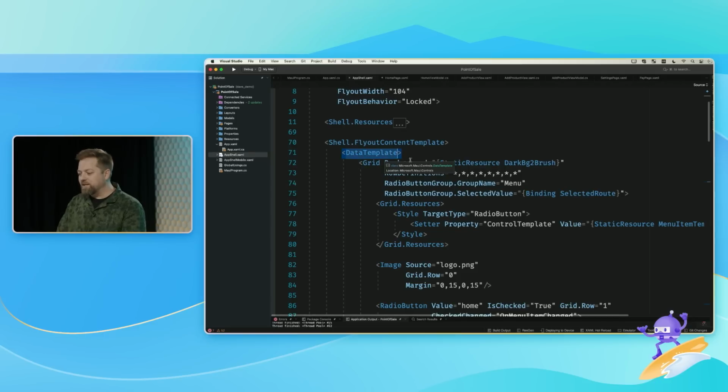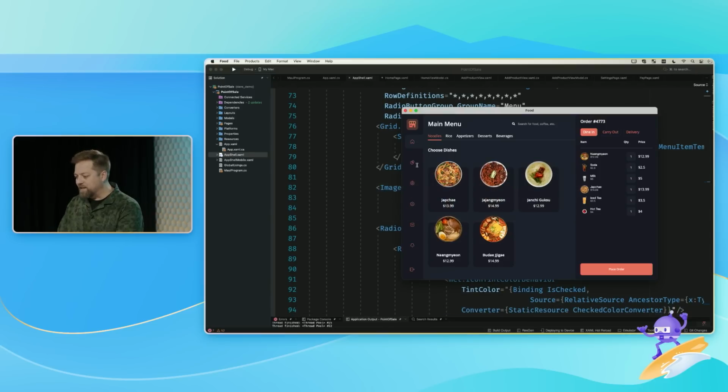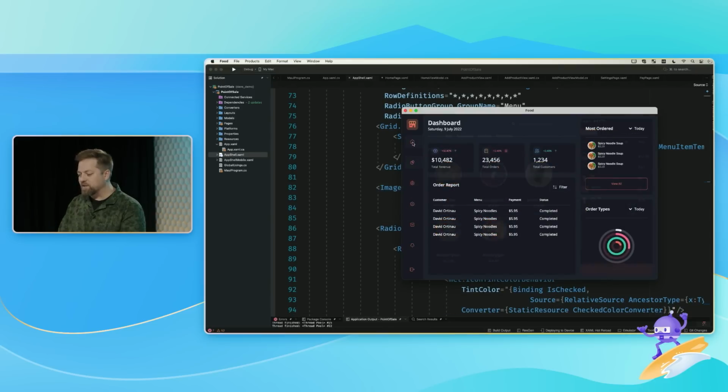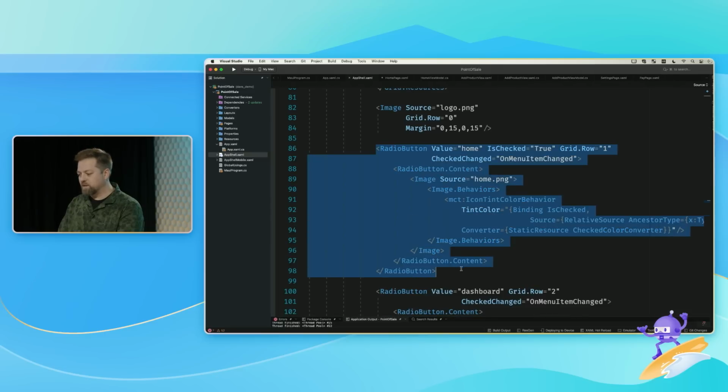Then I provide a data template to this flyout content and create it all myself. All of these icons are radio buttons, and you can see how I can switch between them and the state changes. The radio button has the distinct privilege of enabling control templates in the Maui toolkit, so I can completely templatize it, and because they are in a group, only one is selected at a time, which makes it a radio button.